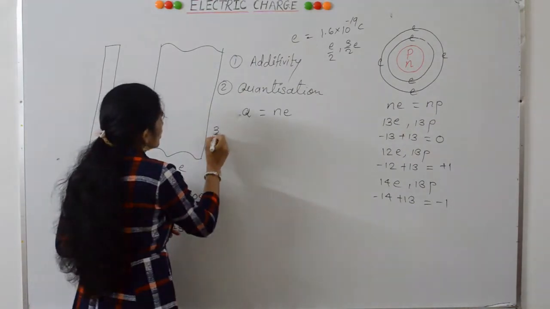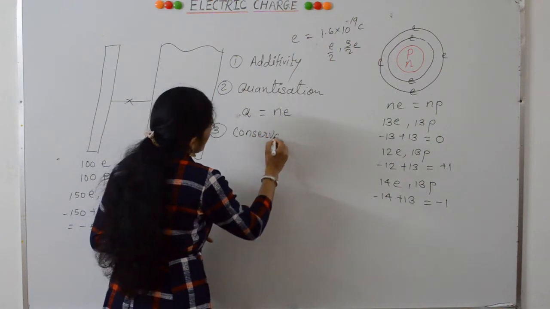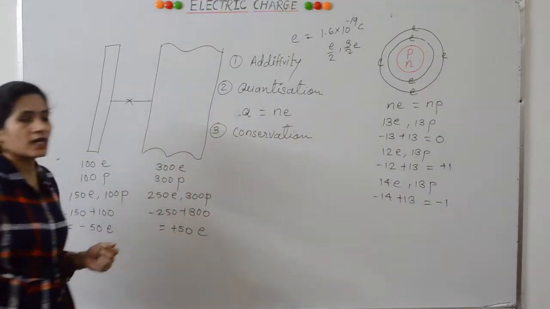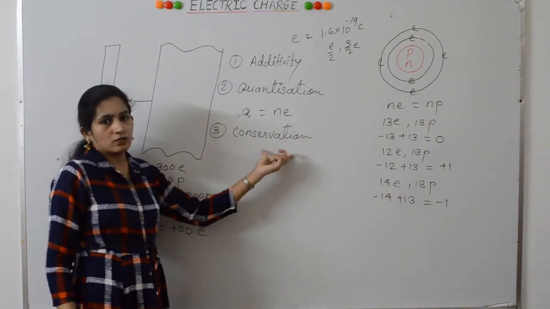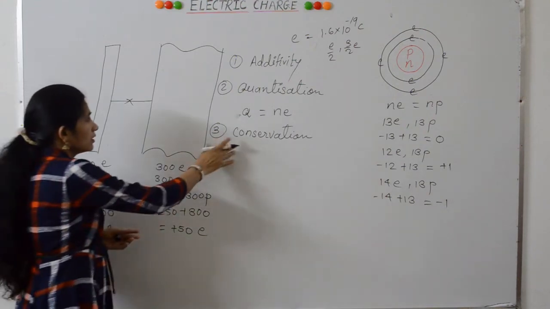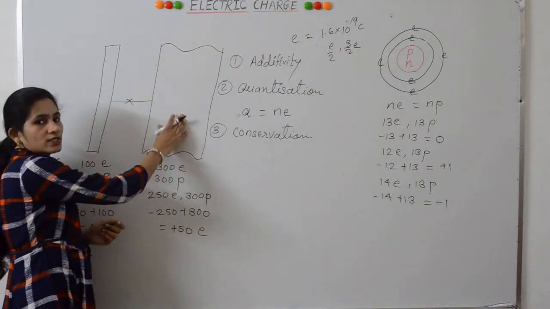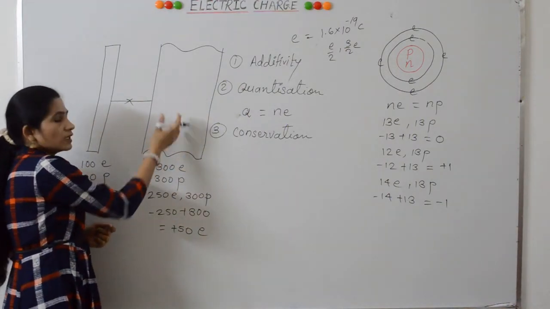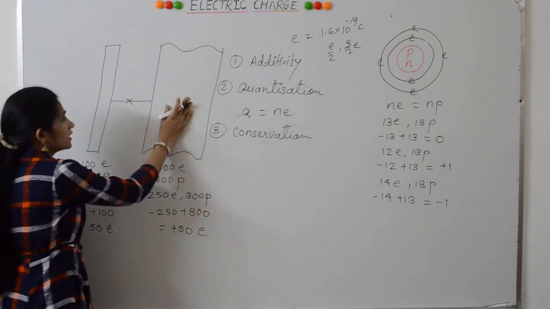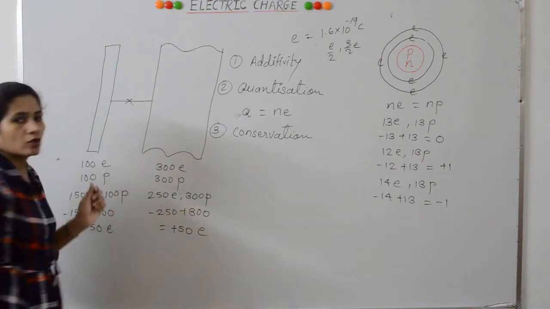Next is conservation of electric charge. Conservation of electric charge means the electric charge is constant. The total charge in the universe is constant. As we have seen, when 50 electrons are transferred from this object, the same number of electrons are gained by this object. When 50 electrons are transferred, 50 electrons are gained. Therefore, the charge remains constant.